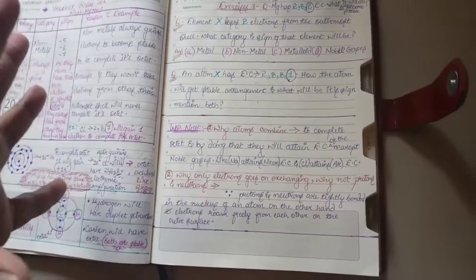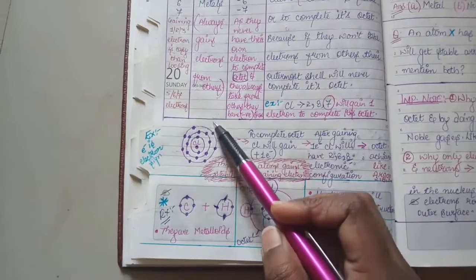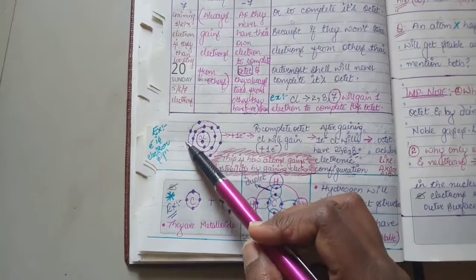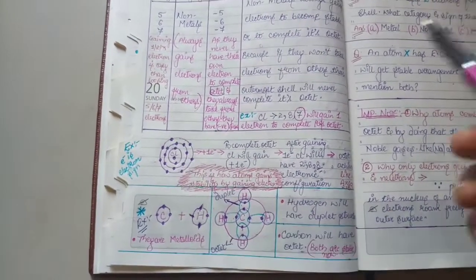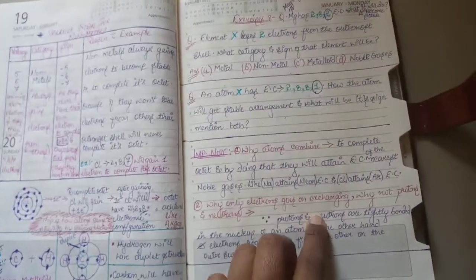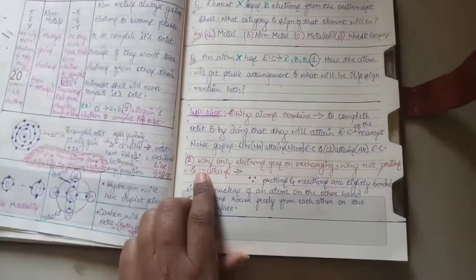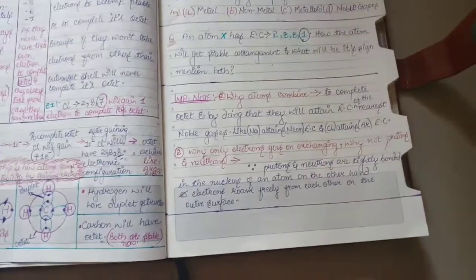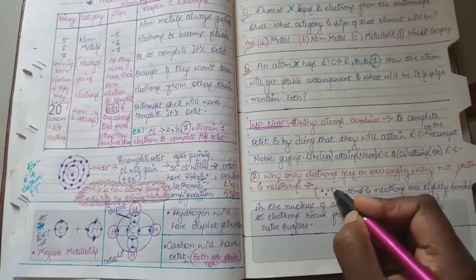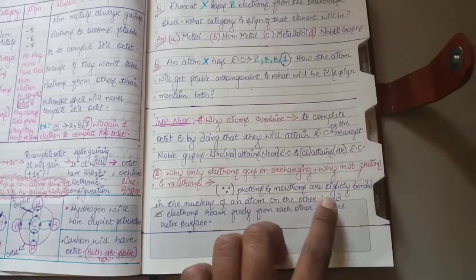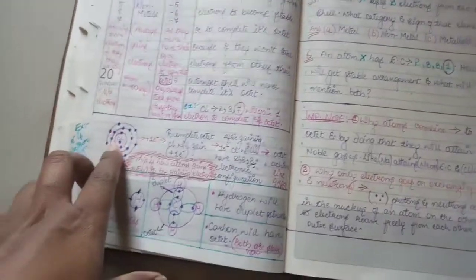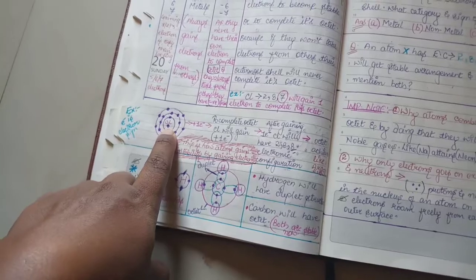Now another question should come: why are only the electrons the ones who are getting combined in order to complete the octet, right? Why are we not talking about the protons and the neutrons over here? This is the because sign. I've told you children in the previous video that this is the because sign. Because protons and neutrons are tightly bonded in the nucleus. This is the nucleus of every atom.